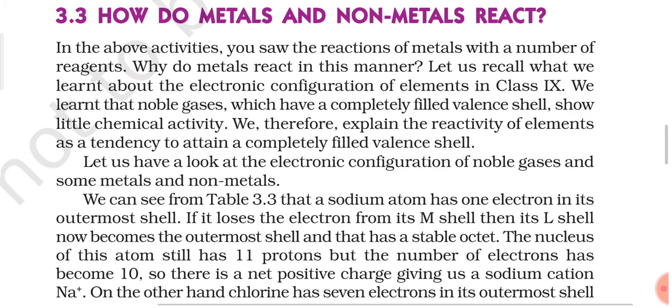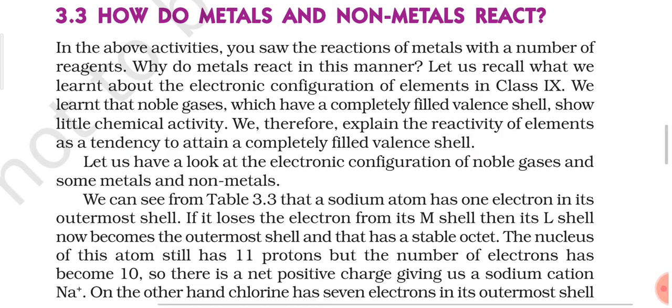If you remember, in class 9th we discussed the electronic configuration of different elements, both metals and non-metals. We also discussed valence shell, valence electron and the octet rule. We learned that noble gases, which have a completely filled valence shell, show little chemical activity. Gases like helium, neon and argon are said to be noble gases because they show very little chemical activity. That means they are very less reactive in nature.